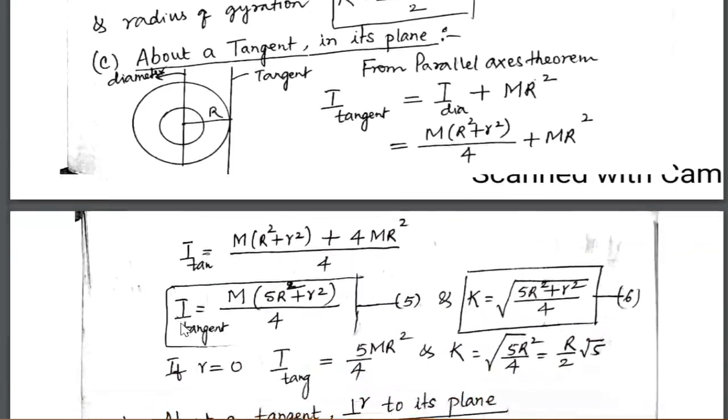And then the third case, about a tangent in its plane. Look at this figure. You have an annular ring. Capital R is the outer radius. Small r is the inner radius. And this is a diameter passing through the center O. And this is a tangent which is parallel to the diameter. So from the parallel axis theorem, we can write the moment of inertia about the tangent is equal to the moment of inertia along the diameter plus mR square. Substitute for I diameter from the previous case, that is m(R square plus r square)/4 plus mR square.